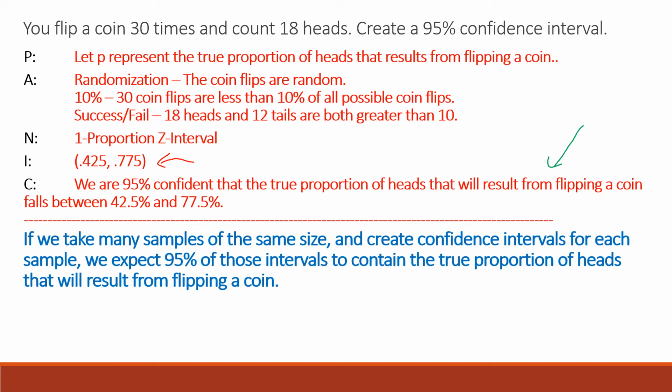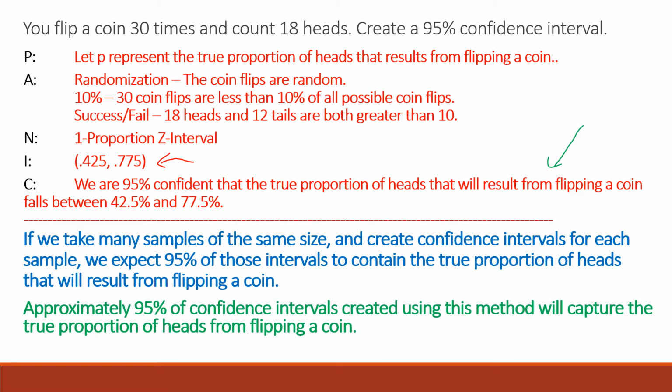When we're asked to interpret the confidence level, we write something like, if we take many samples of the same size and create confidence intervals for each sample, we expect 95% of those intervals to contain the true proportion of heads that will result from flipping a coin. Another way we can write it, less common, approximately 95% of the confidence intervals created using this method will capture the true proportion of heads from flipping a coin.